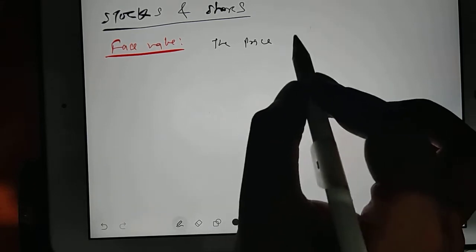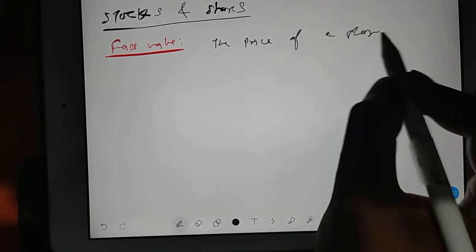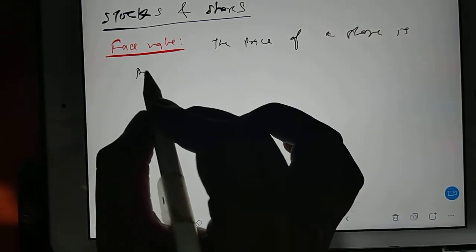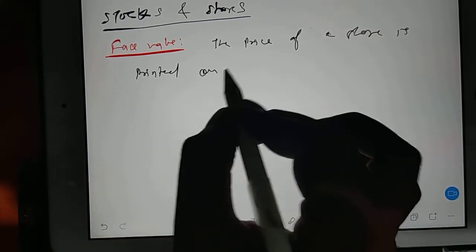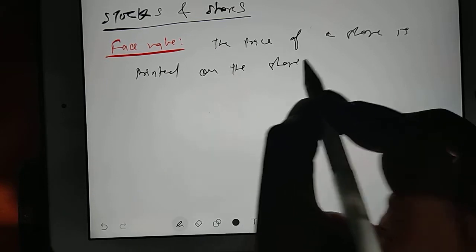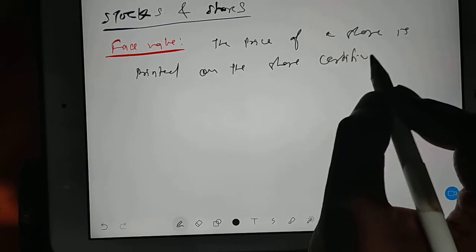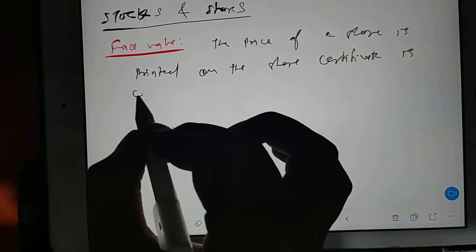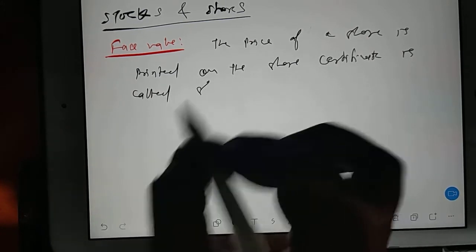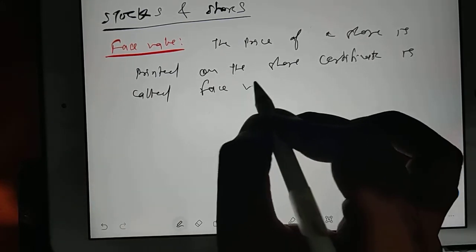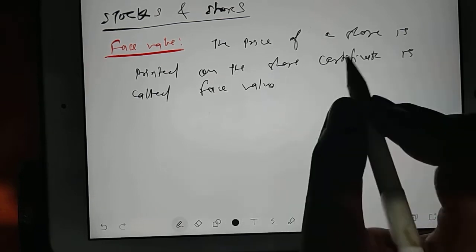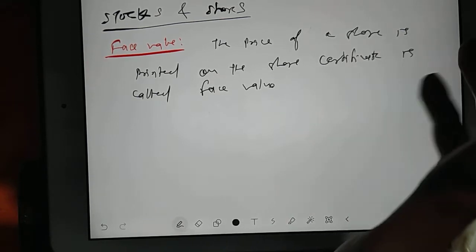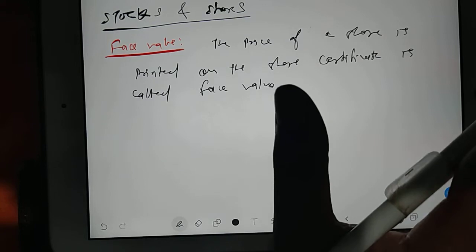The price of a share printed on the share certificate is called face value. If you have more interest in all these things, whenever you have time, go to any YouTube channel and learn a few things.